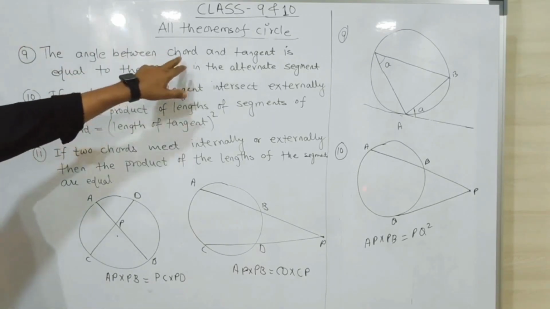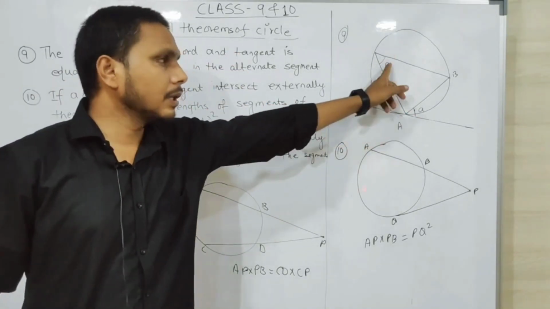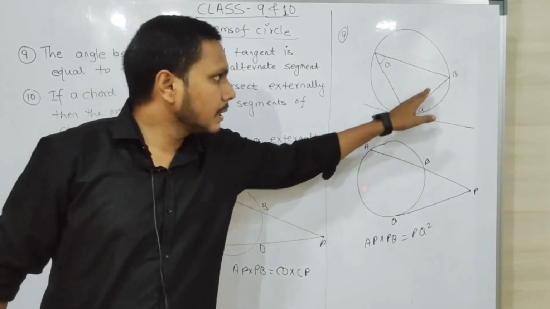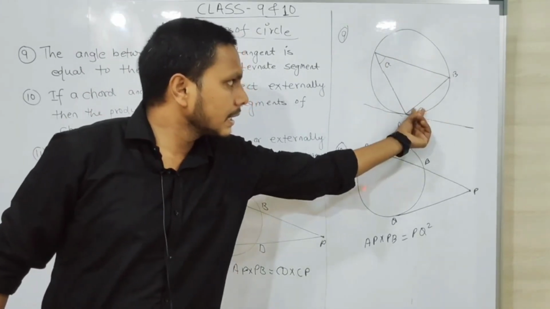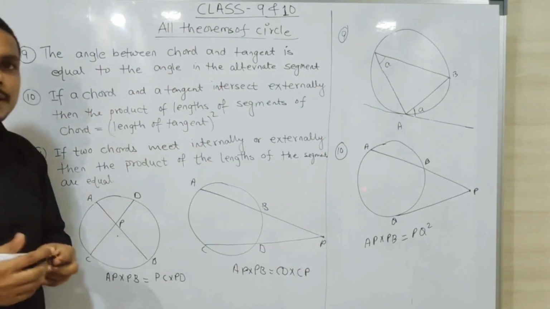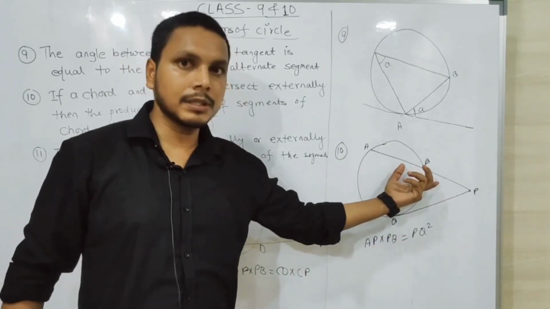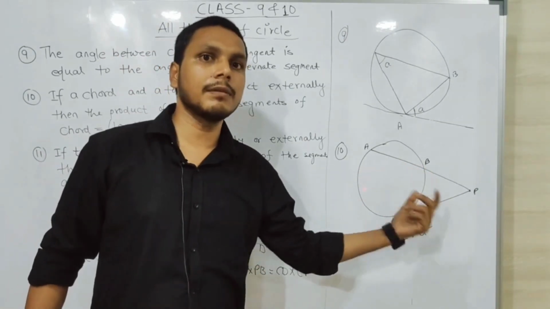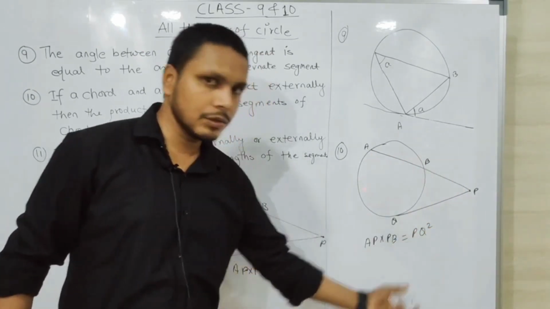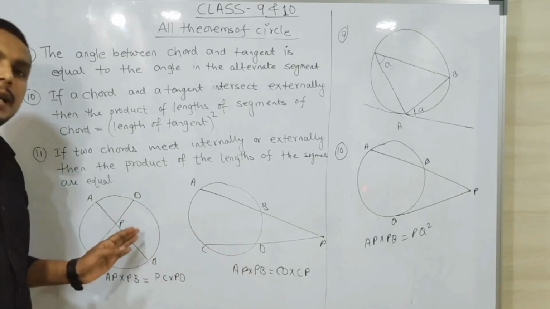First one, again we will revise that the angle made by the chord and tangent is equal to the angle in the alternate segment. ये वैल्यू इसके इक्वल हो जाएगा, ये chord बना रहा है and that is tangent making angle है, तो ये इक्वल हो जाएगा. Another, the 10th one, if the chord and the tangent meet externally, then the product of the segments of the chord equals the square of the length of the tangent. तो ये इसका multiplication AP into PB equals PQ square. And if the chords intersect internally and